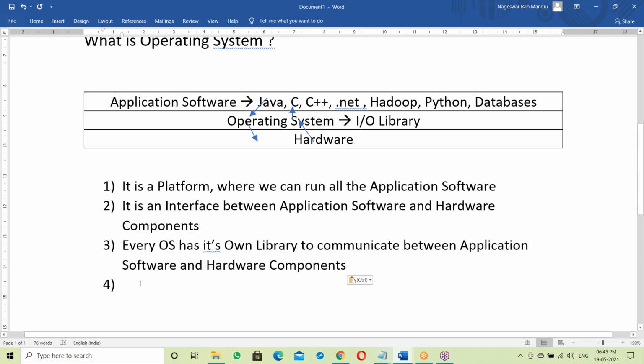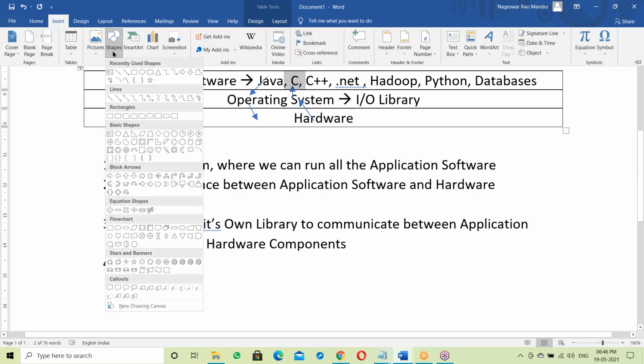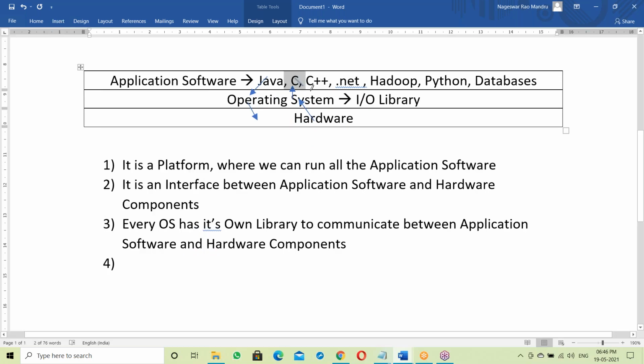Next, one more important point here. Suppose a C program is running. Before running the C program, first of all, that C program links to the OS library.